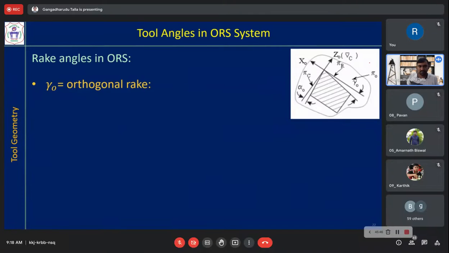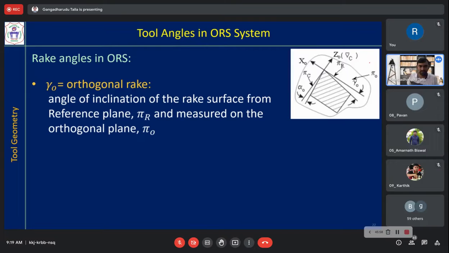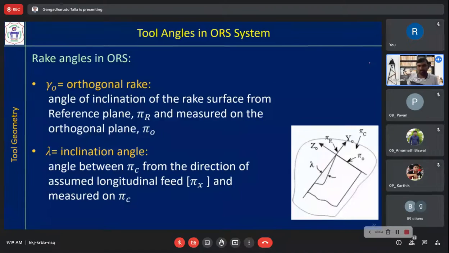So the same thing here, redefined. Gamma o is the orthogonal rake angle. It is between the rake surface and the pi r plane measured in the pi o plane. That's it. Then the inclination angle is the angle between pi c and the direction of the assumed longitudinal feed pi x, measured in pi c. A more simple definition is: the angle between the rake surface and the reference plane measured in pi c is the inclination angle.